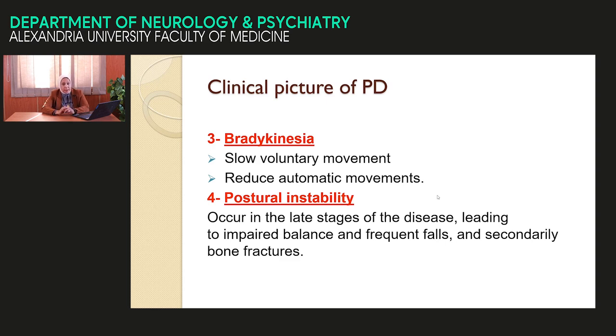The third clinical sign is bradykinesia, slowness of movement, and the loss of associated habitual movement. Later in the disease, with progression, there is postural instability, impaired balance, and a tendency to fall, which may predispose the patient to pathological fracture because the patient is of older age.